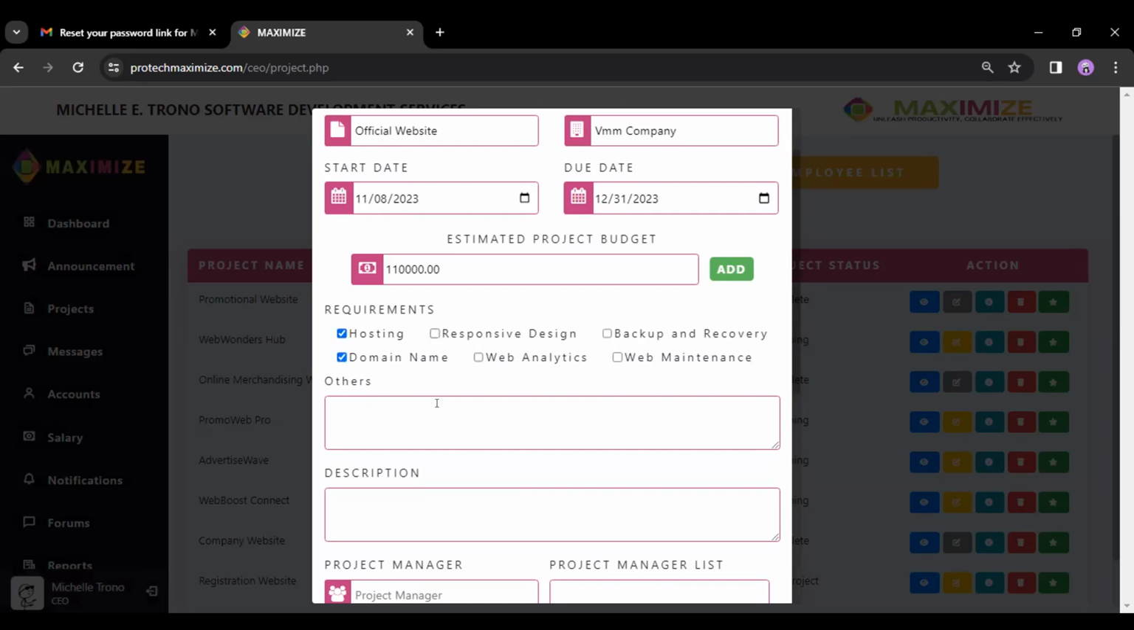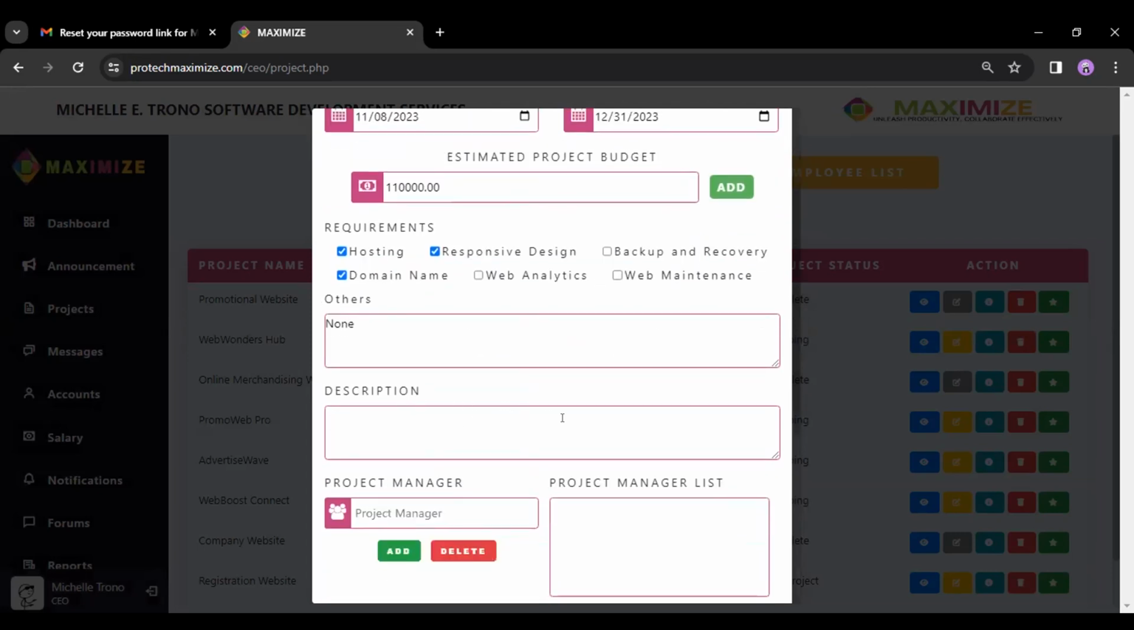So those three. So if you want to add other requirements that are not mentioned in the checklist, of course, you just have to add text in the others text area. However, for this time, let's just add none here. And for the description, you just have to add a description about the project, and everything will proceed in project assigning, the project manager, the project member, and so on and so forth.